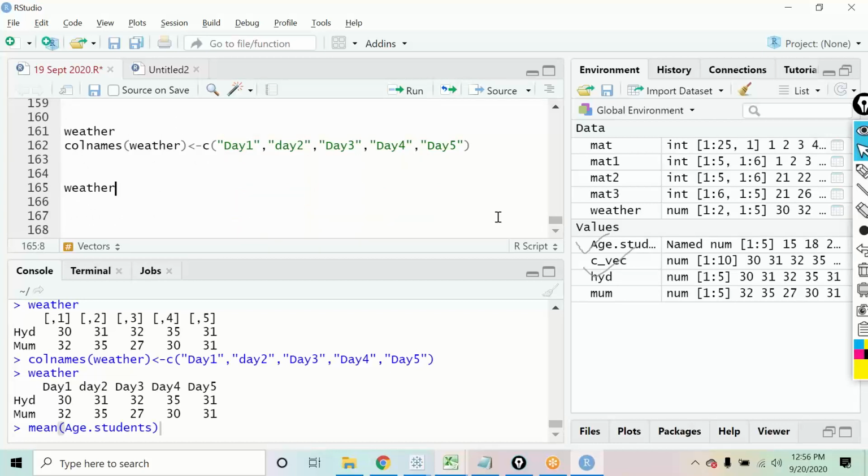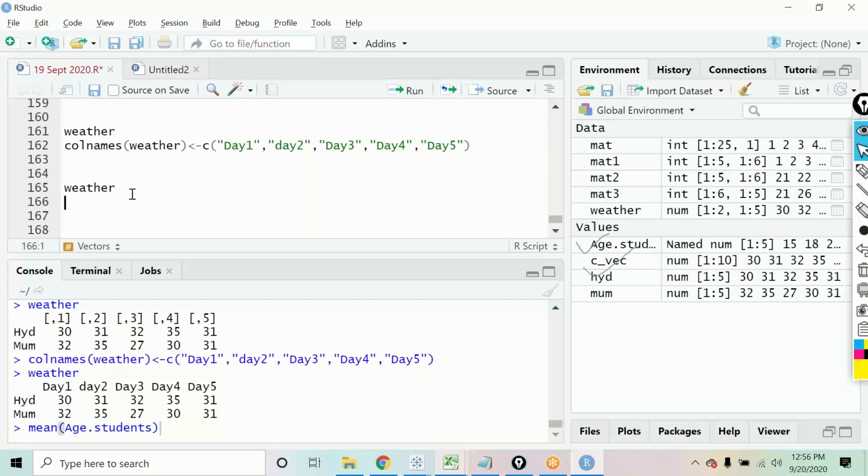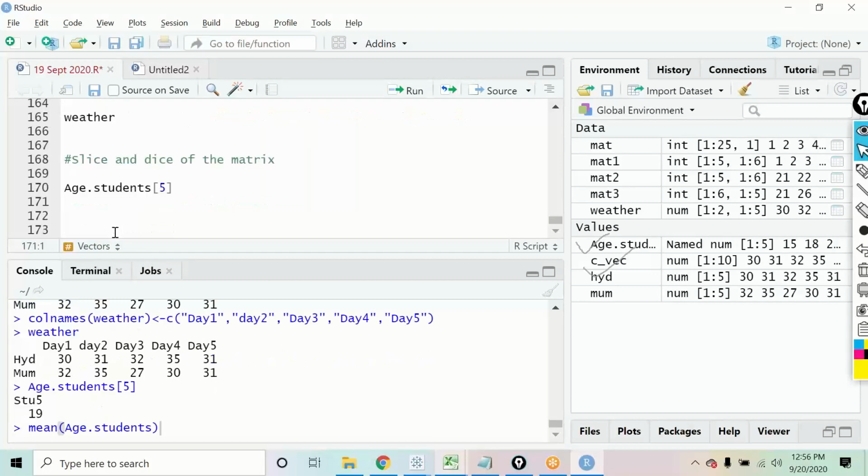Okay. So now, the weather matrix has been created. Now we will learn something called slice and dice of the matrix. We learned slice and dice on vectors also, right? When we created that vector, age dot students, and I said I wanted to see the fifth value, it gave us the fifth value over here.